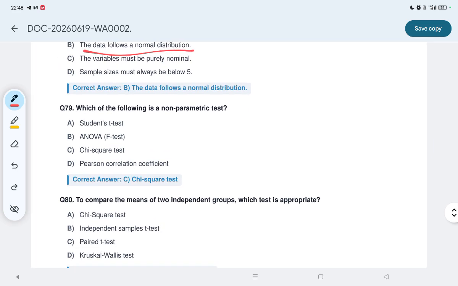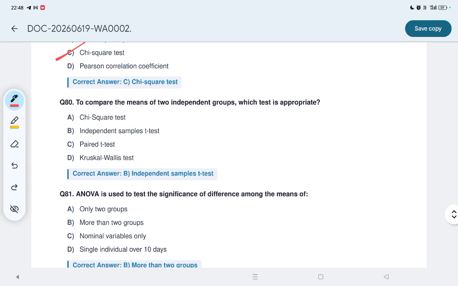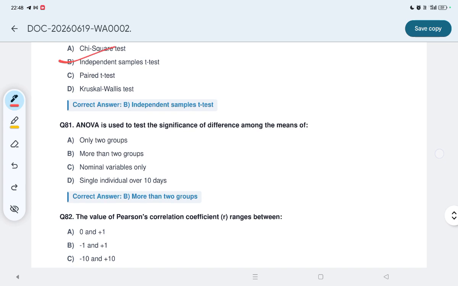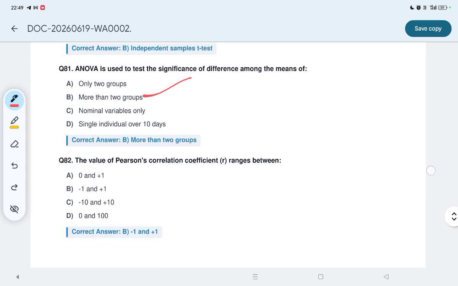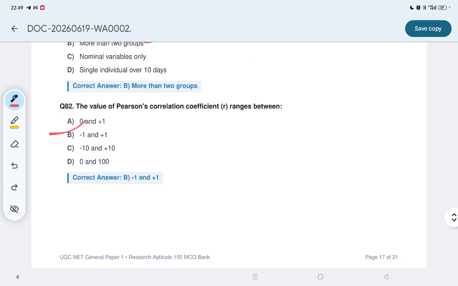79. Which of the following is a non-parametric test? We all know this is a chi-square test. Chi-square test is a non-parametric test. Okay, to compare the means of two independent groups, which test is appropriate? There is an independent samples t-test. ANOVA is used to test the significance of difference among the means of more than two groups. The value of Pearson's correlation coefficient r ranges between -1 to +1.